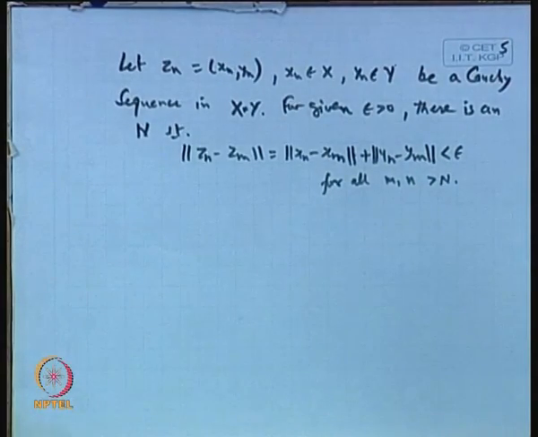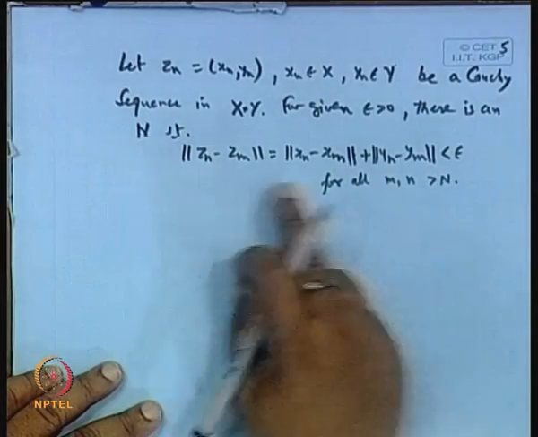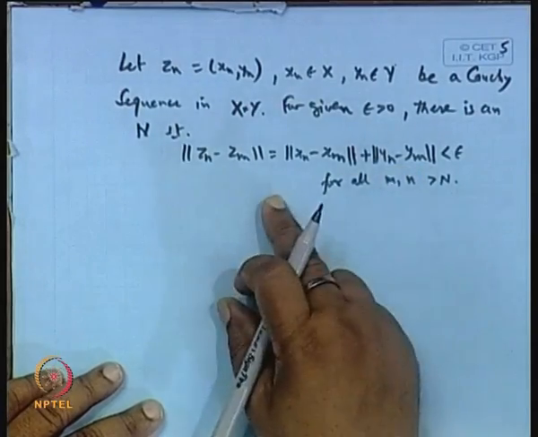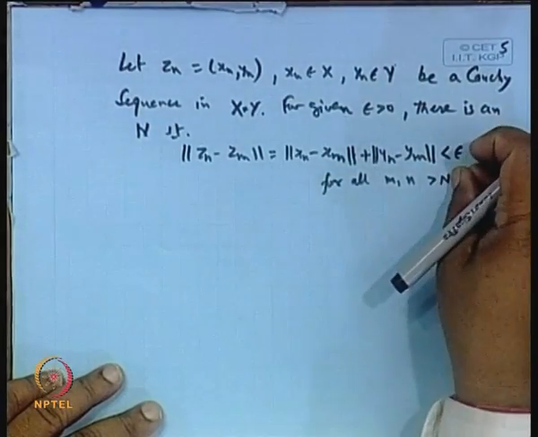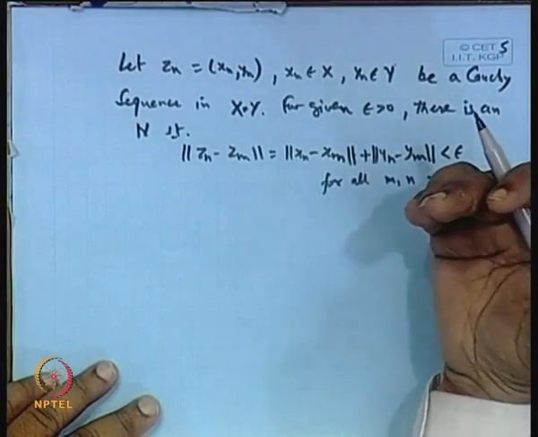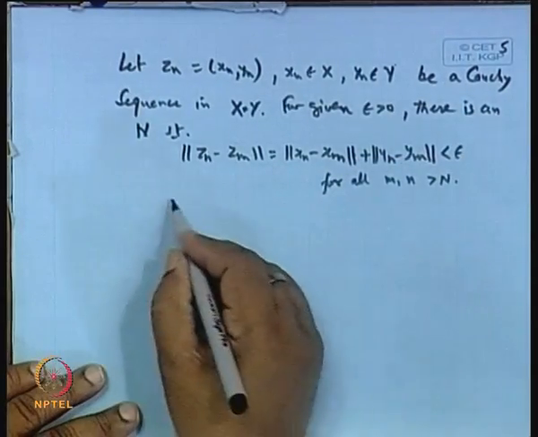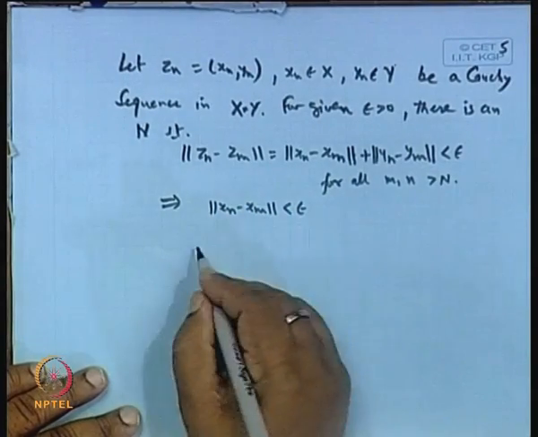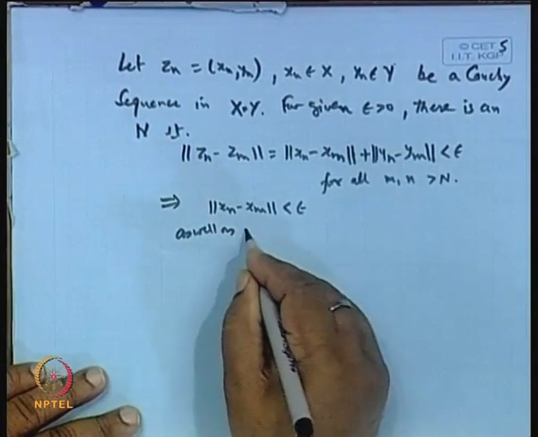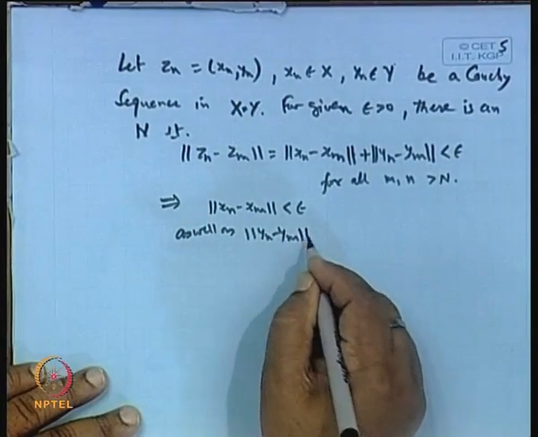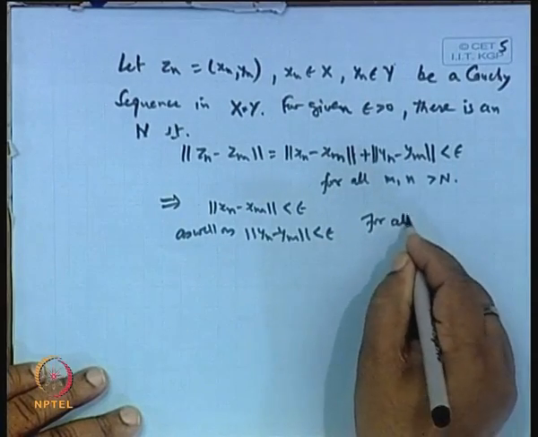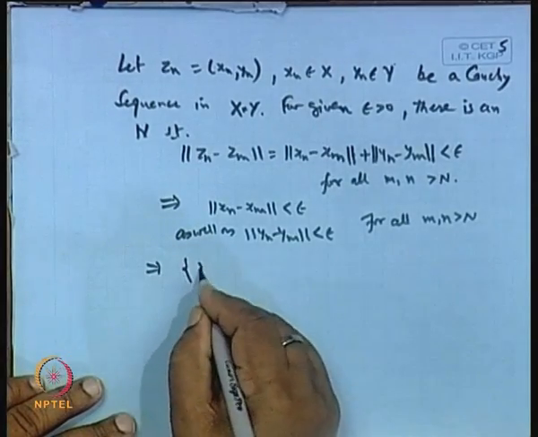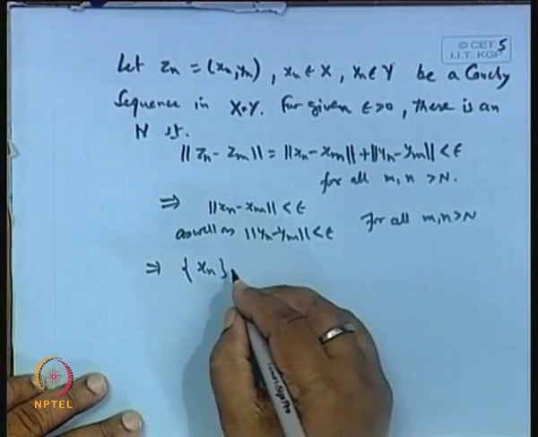Is it not? Now, because these are two non-negative terms and the total sum is less than epsilon, individually each term must be less than epsilon. So, this shows norm of x n minus x m is less than epsilon, as well as norm of y n minus y m is less than epsilon, for all m, n greater than N. Now, this implies the sequence x n is a Cauchy sequence.